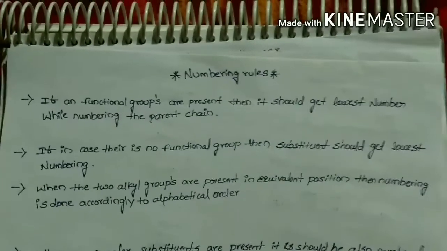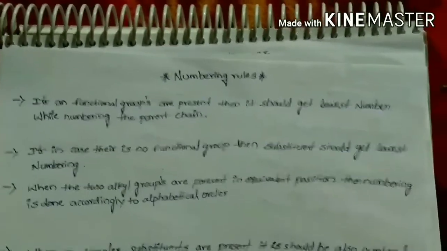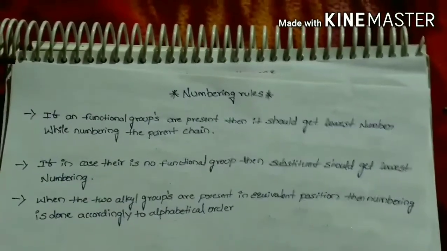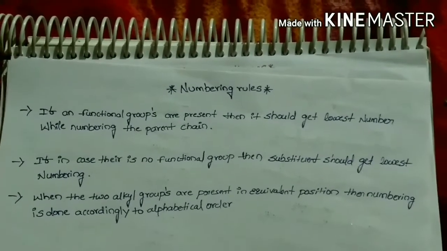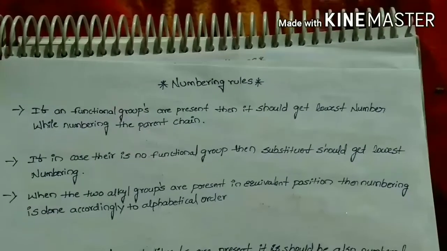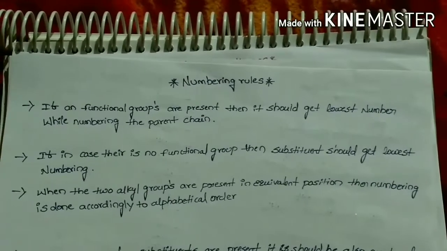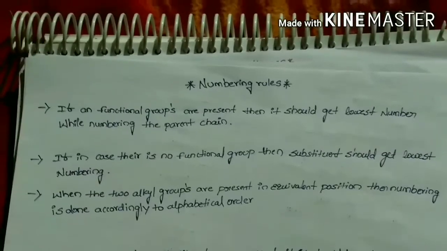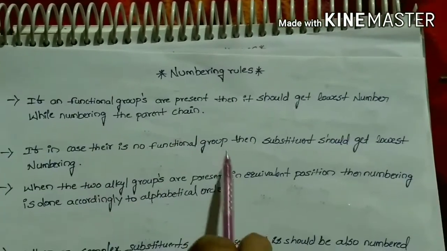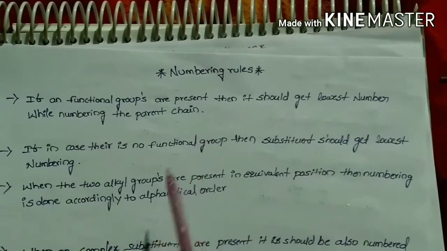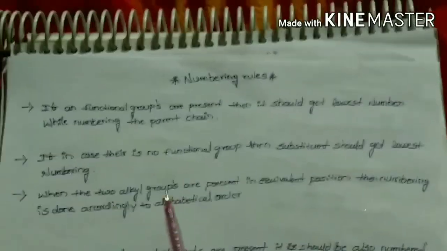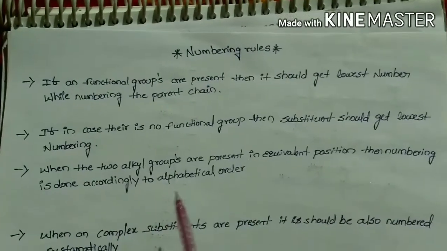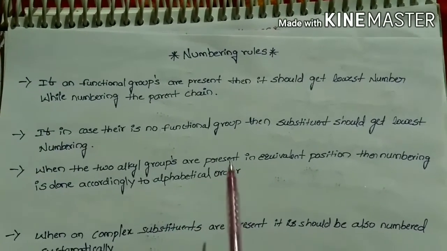Coming to numbering rules, we have to number the main chain in such a way as to indicate the positions of substituents present in the main chain. While numbering, if any functional group is present in a given organic compound, we have to number in such a way that the functional group gets the lowest number. If there is no functional group, then the substituent should get the lowest numbering. Well, when two alkyl groups are present in equivalent positions, then numbering is done according to their alphabetical order.